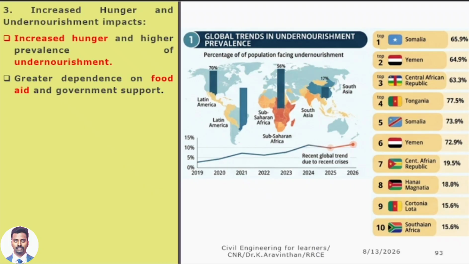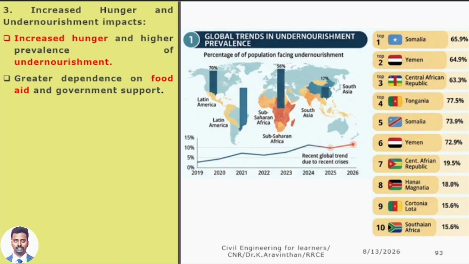Which are the countries that have green color? Very few countries. These are all okay. These are all light green color. These countries are sufficient, and this kind of light color is also sufficient. Now this red color and the orange color is having high undernourishment. Which are the countries? Latin America.